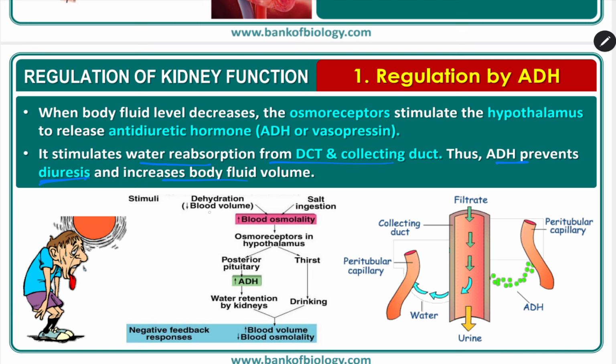Okay. Dehydration, blood volume, salt ingestion, blood osmolarity: osmoreceptors in the hypothalamus go to the posterior pituitary, and ADH is released, so water is retained by the kidney, and we feel thirst and drink water. Negative feedback: blood volume increases, blood osmolarity decreases.